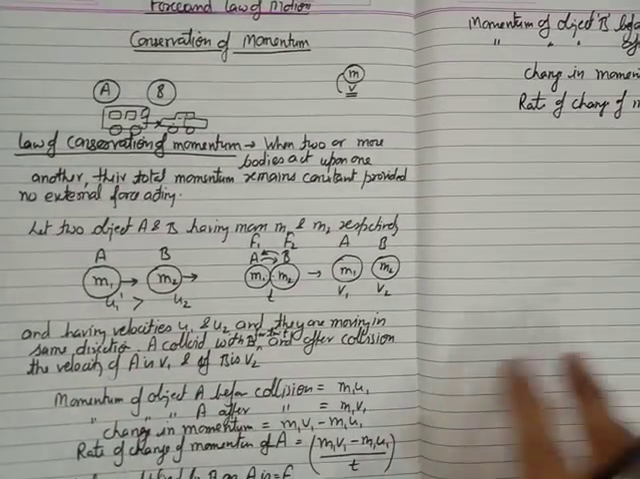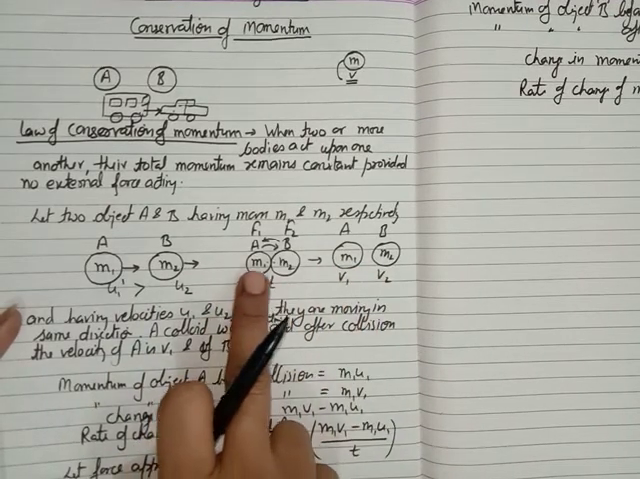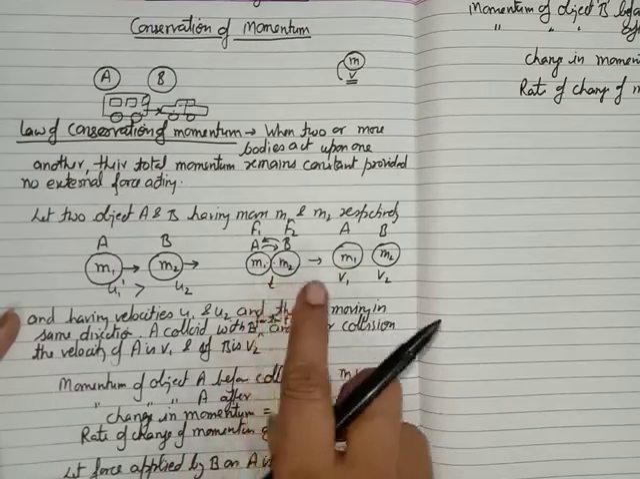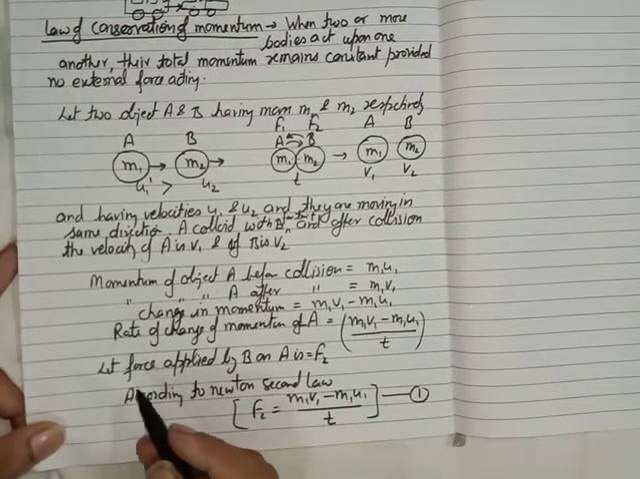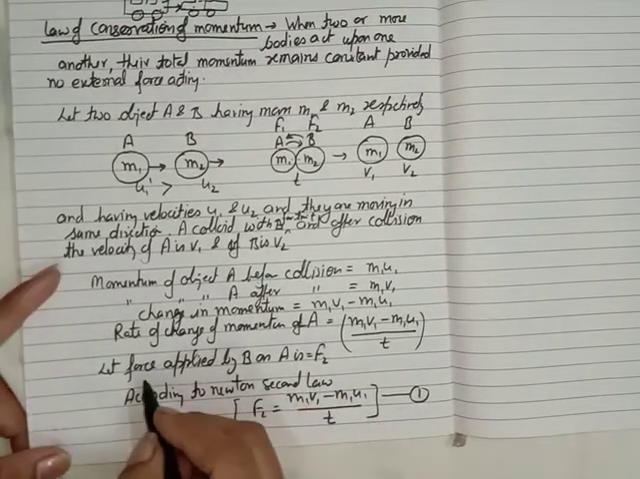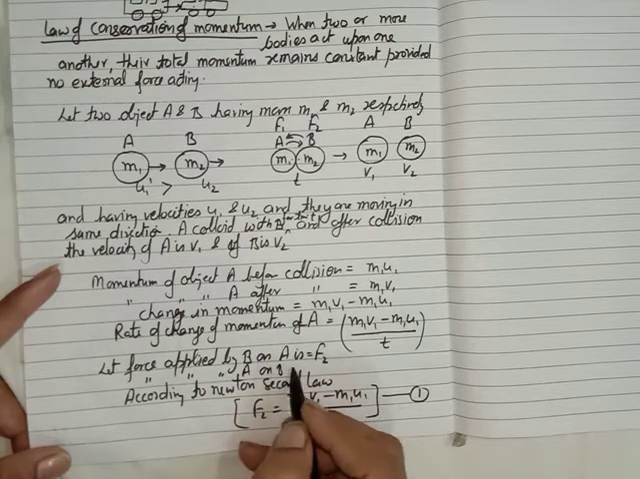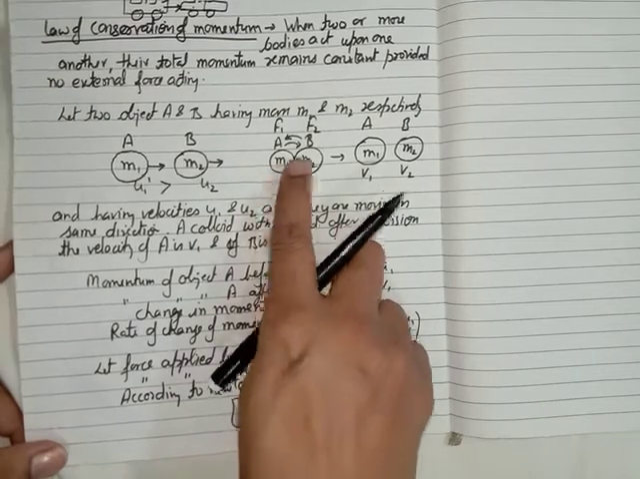You know why the velocity of the body B changes? Because some force is applied by A on B. So suppose I am writing here, the force applied by A on B is F1. Let the force applied by B on A be F2 and the force applied by A on B be F1. Okay, what is F1? F1 is the force applied by A on B.